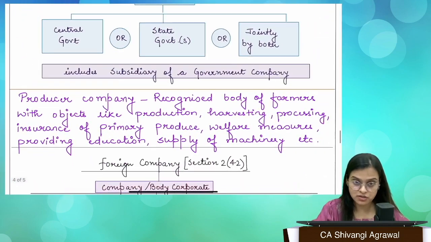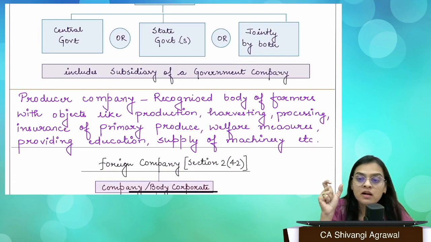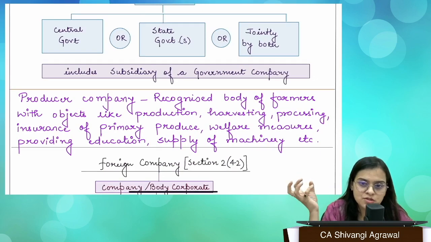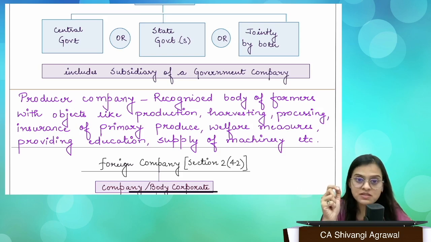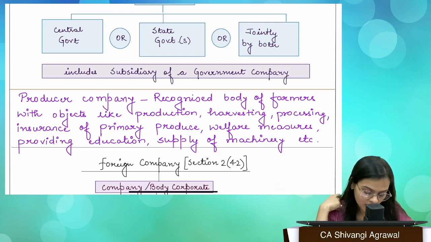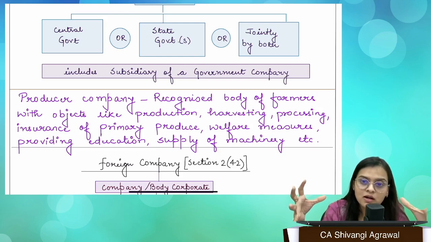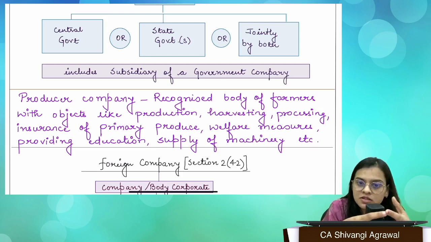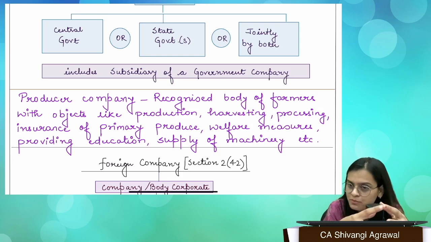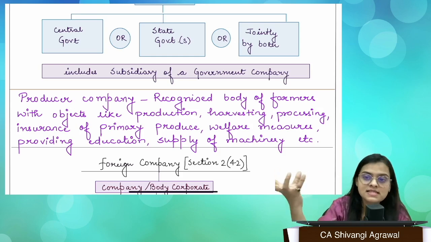Now, there is one more thing that I need to discuss. What is that? It is producer company. What is producer company? Actually, we have Companies Amendment Act 2020, and it has notified producer companies, and we have section 378A to 378ZU. They deal with the producer company, right? So what is producer company? It is nothing but a group of farmers or agriculturists, right? So they have come together and their association is legally recognized as a producer company.